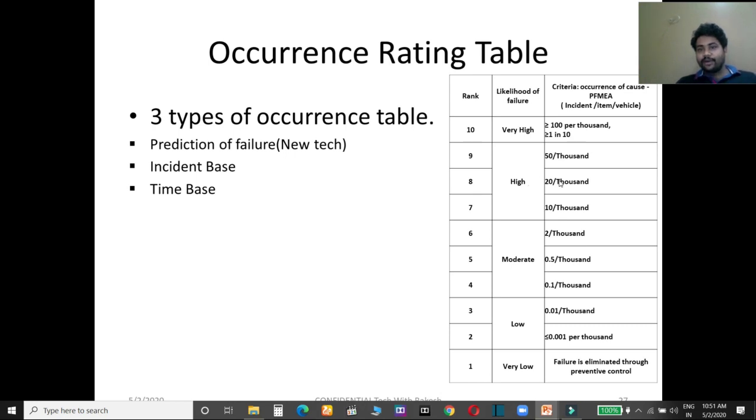When 20 per thousand, also high, 8 rating. When 10 per thousand, it is also high, 7 rating. So like this you have to go. When failure is eliminated, when there is no failure of your product because it has been prevented 100% through preventive control, then it is very low. Here you have to keep 1.